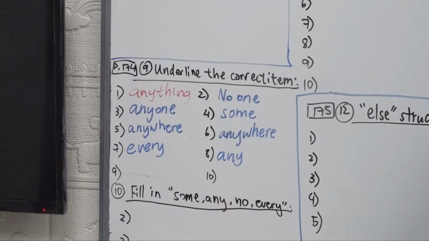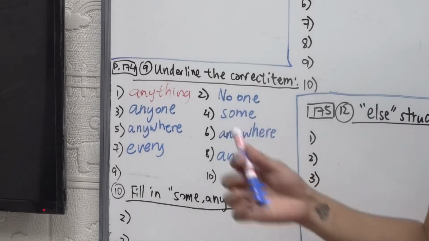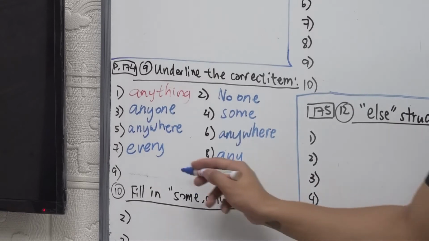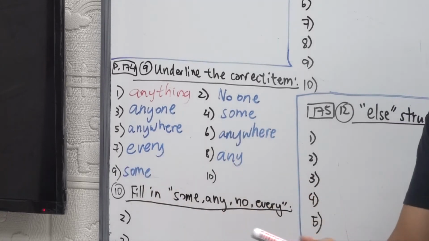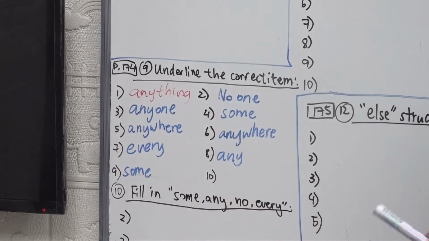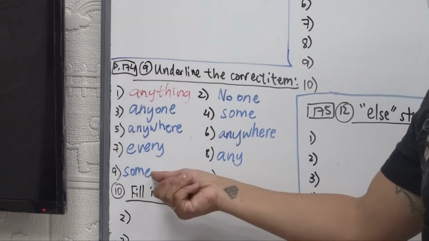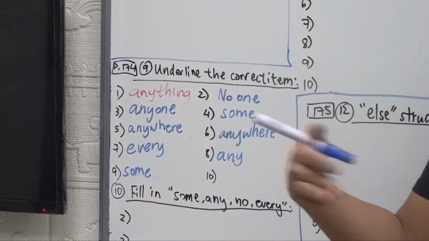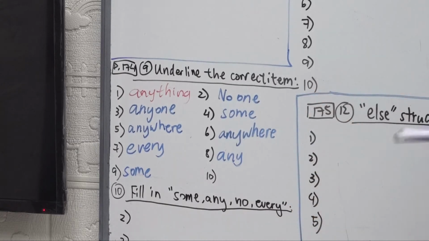Number 9, "He needs any time to work out the answer." "He needs some time to work out the answer." This is similar to number 4, right? So it should be "some time," very specific. You're expecting someone to give you some time. If it's "any," then it could be the time tomorrow, the time in 10 years, right? So you need the time right now, or the time in the near future, to figure out the answer. So some time.